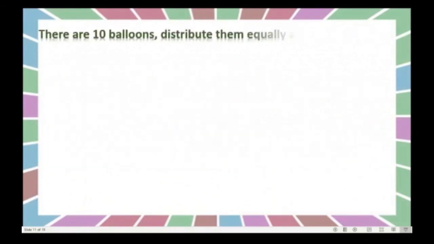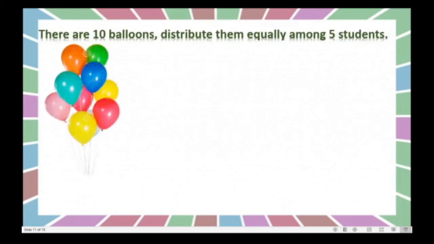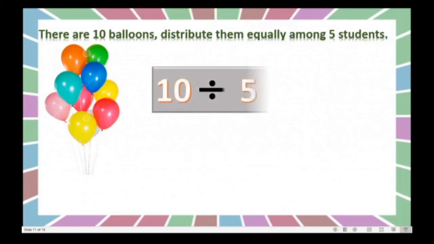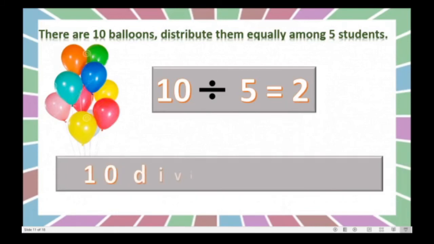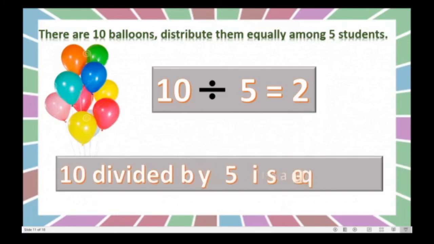Here we will write this using numbers and symbol. See, 10 balloons. So 10 divided by 5 is equal to 2. Because 10 balloons we divided among 5 students, so each child got 2 balloons. Okay, how to read this? 10 divided by 5 is equal to 2. Okay.